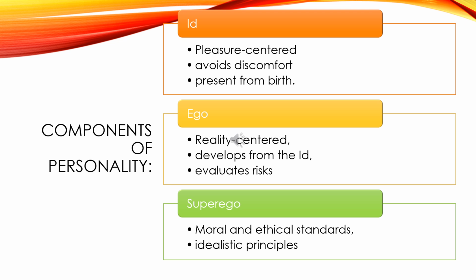It's part of it in a human. The second is ego. Ego is the rational and realistic part. Ego develops from the it, but ego evaluates the risk. The function of ego is to operate on the reality principle and balance the it and superego.